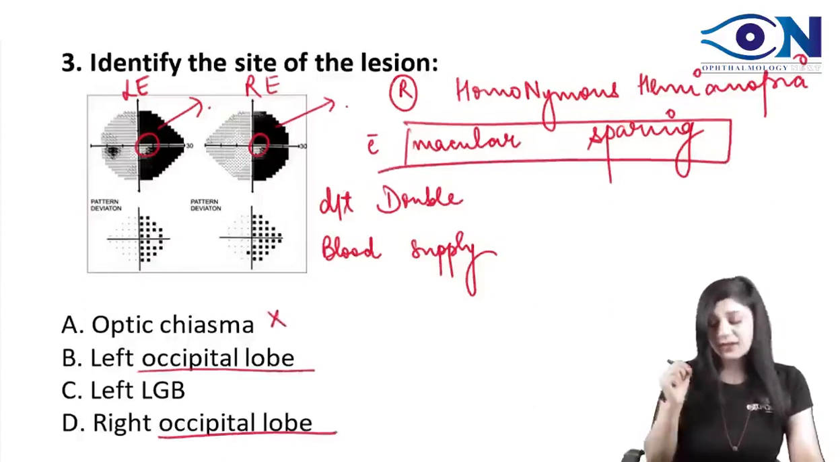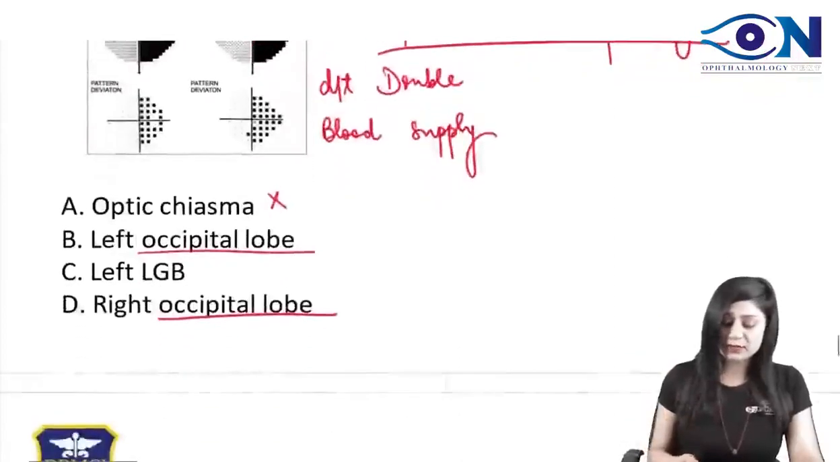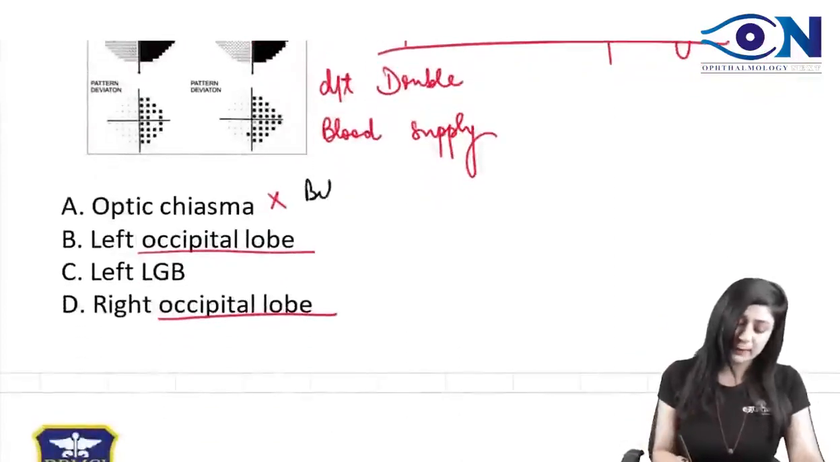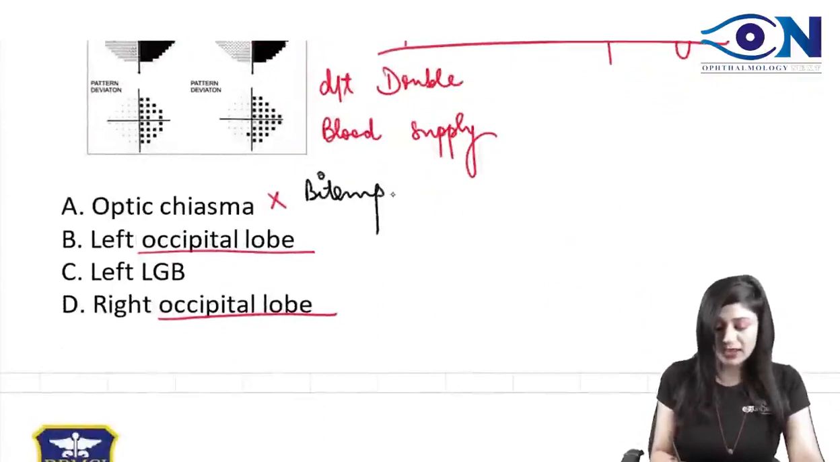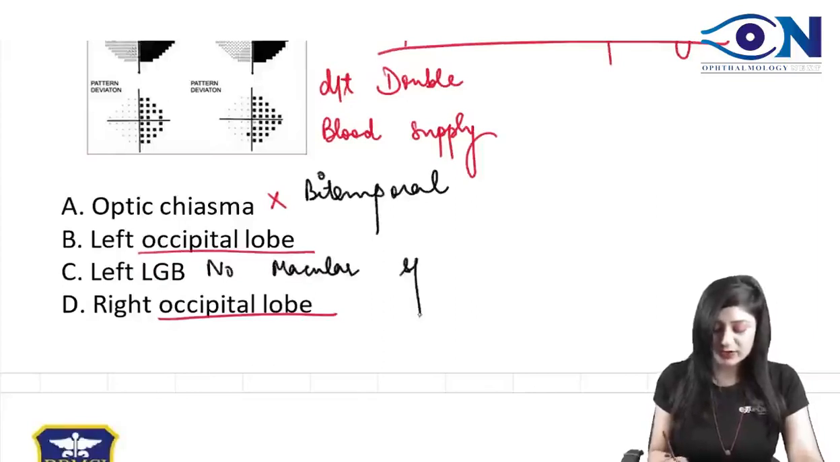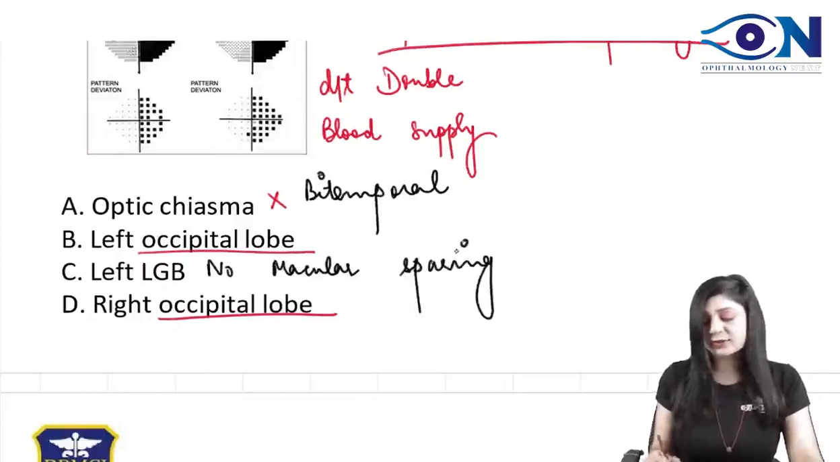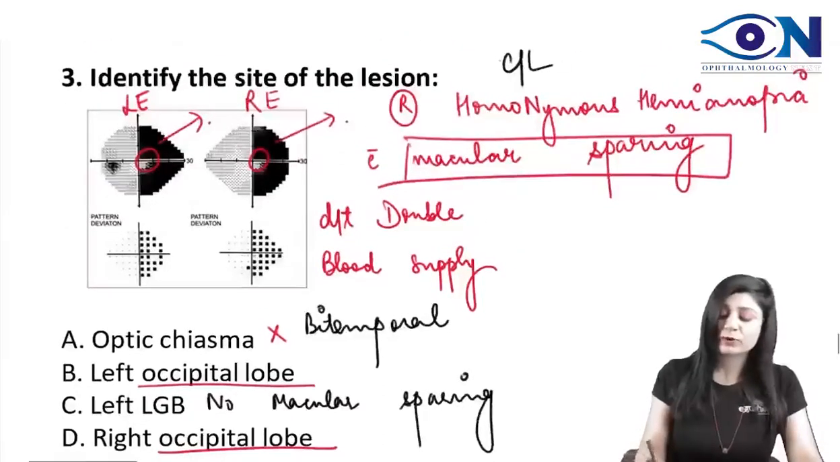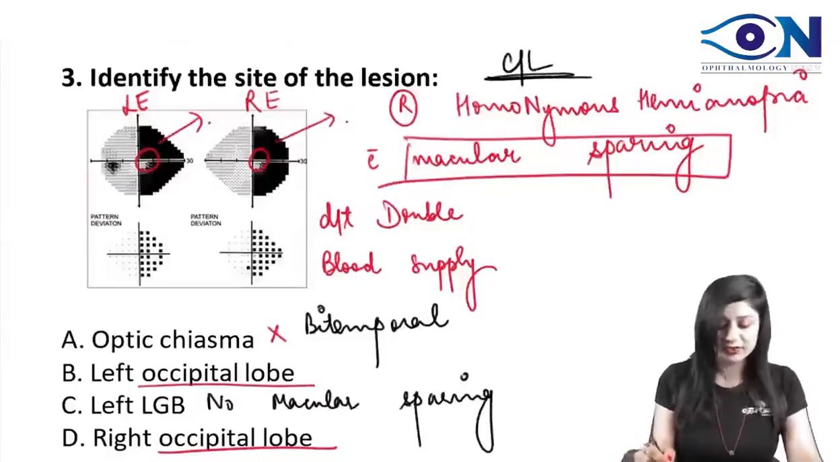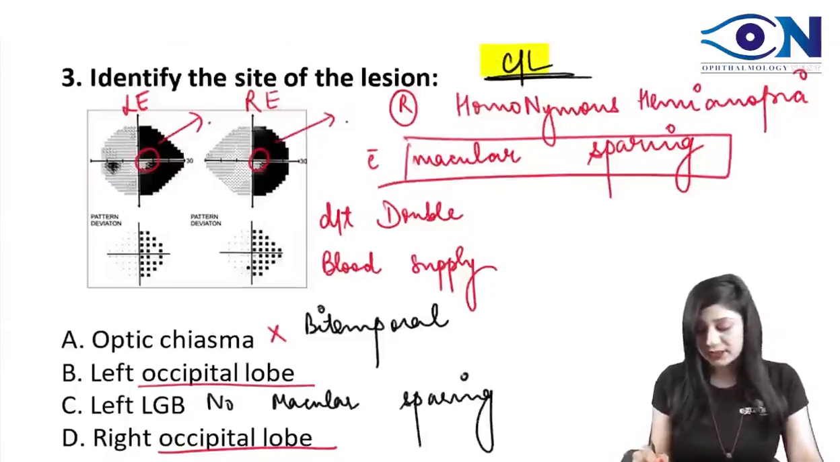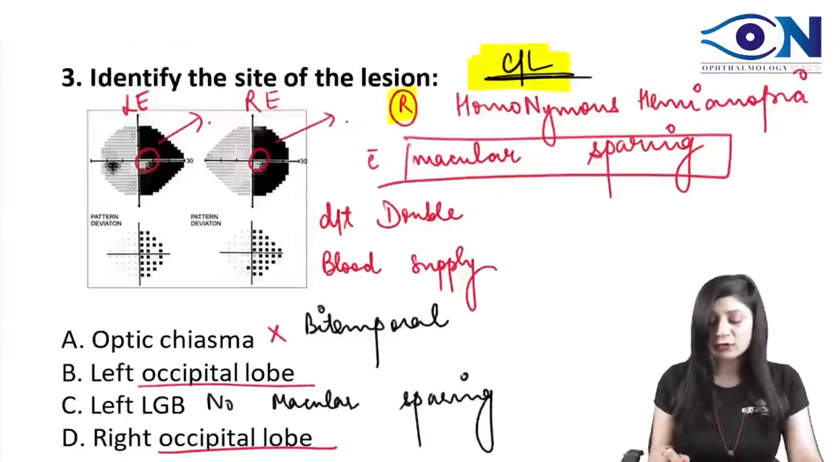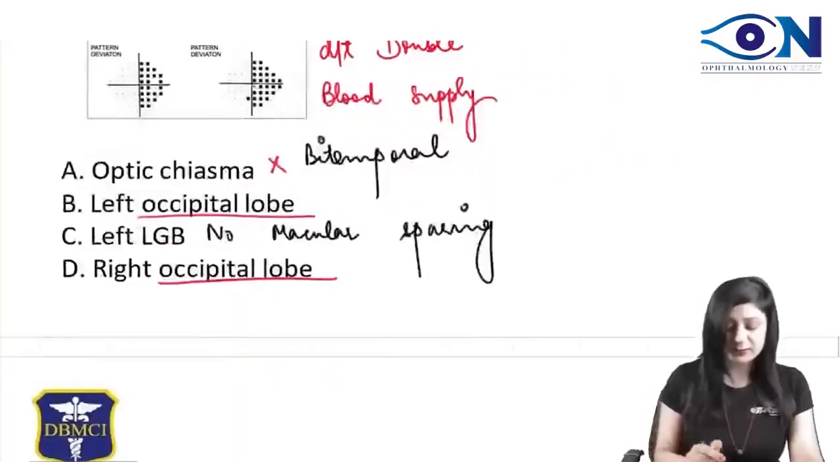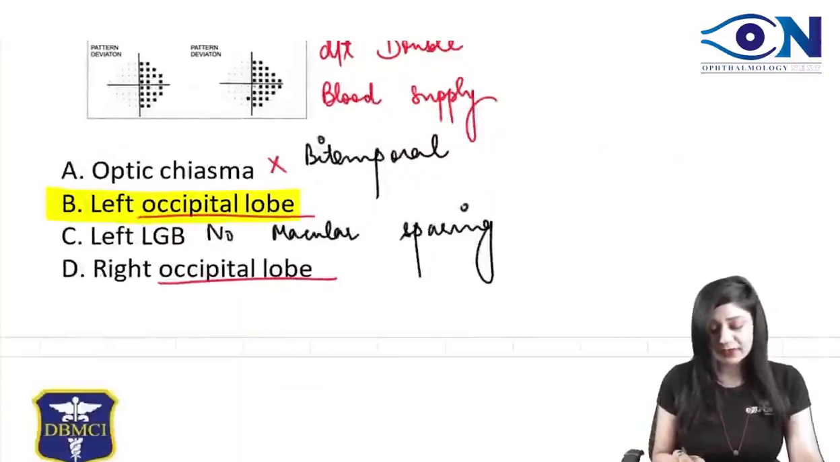In the optic chiasma we get the bitemporal, which we have already discussed. So optic chiasma is not the answer. In the lateral geniculate body there is no macular sparing, so this is also not the answer. So the answer is occipital lobe. Now right or left? Always remember that it is contralateral homonymous hemianopia. It's always contralateral. Because it is contralateral and they are telling you right homonymous, therefore the answer will be the left occipital lobe.